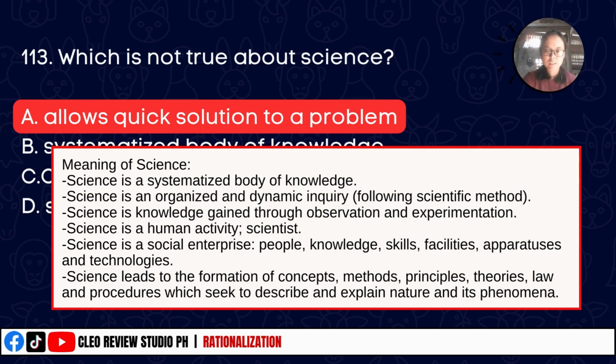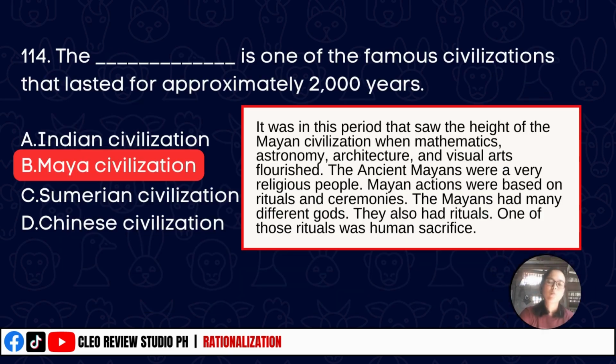Okay, papakita ko sa screen yung mga kailangan tandaan since maaaring baguhin ang mga nasa choices. In case i-random to sa LET, at least alam nyo na. This civilization is one of the famous civilizations that lasted for approximately 2,000 years. The correct answer is Maya civilization. Marami ang nangyaring events during Maya civilization, kaya isa ito sa mga sikat o kilalang civilization.